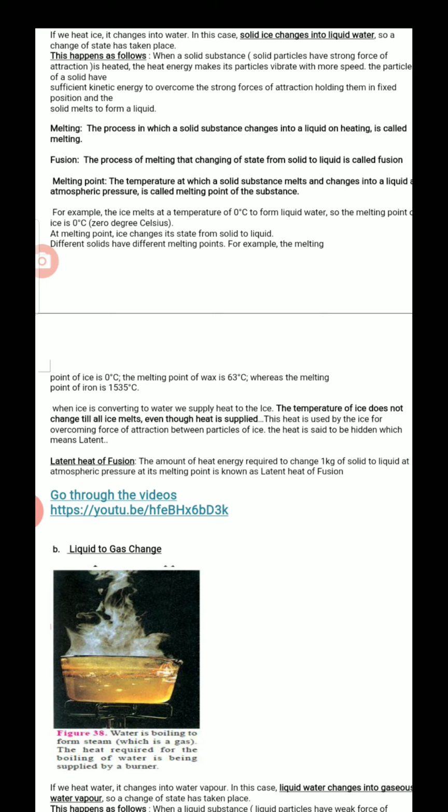That means when ice is taken in a beaker and I am supplying heat, ice means solid state. The particles in a solid state have strong forces of attraction. If we supply heat to that, this heat is used by the particles to overcome these attractions and to increase the kinetic energy. This heat is used by the particles of ice.